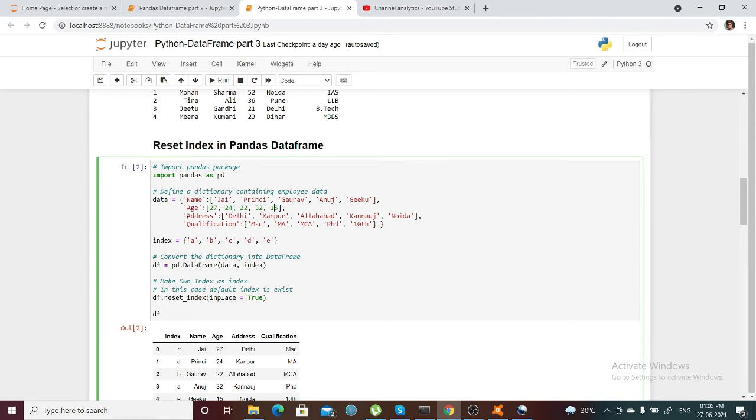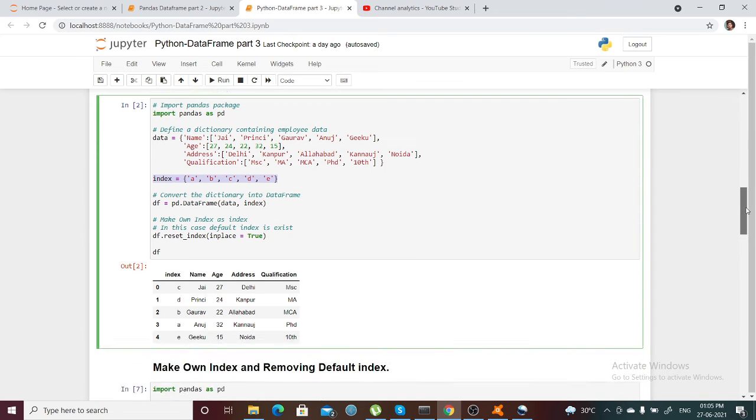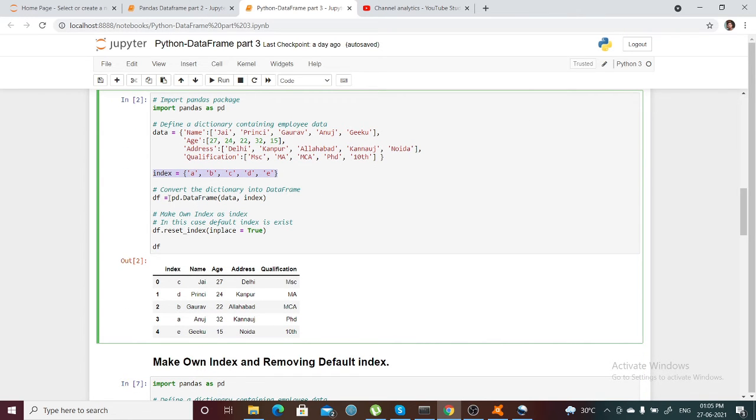So it is quite easy. So this is where I can create a data frame. I have shown you, I have to take this index if I need, and we can create a data frame using this data and index.